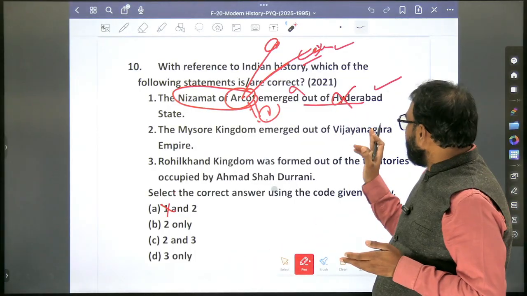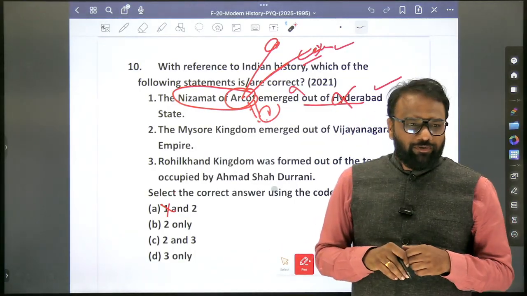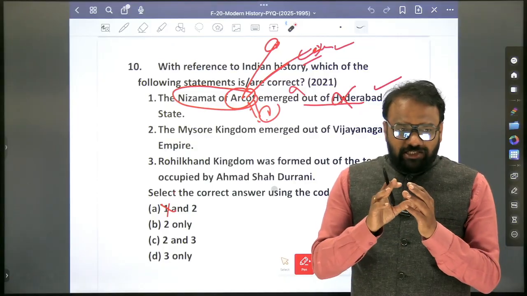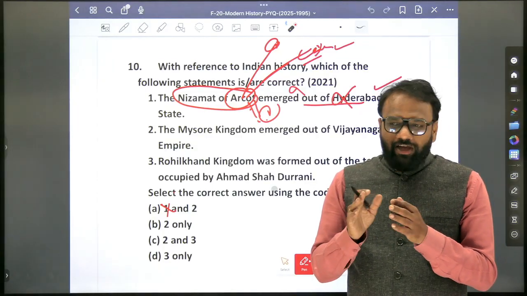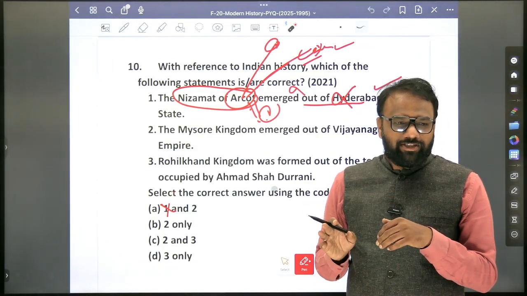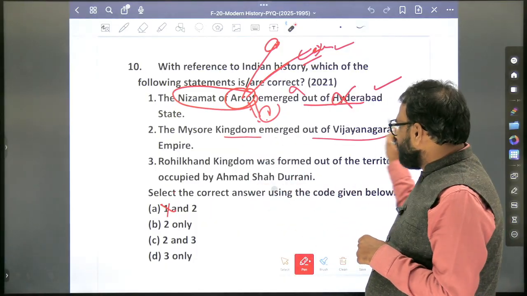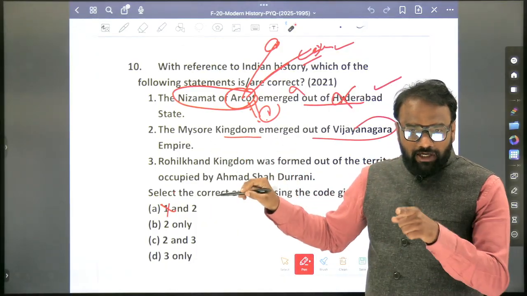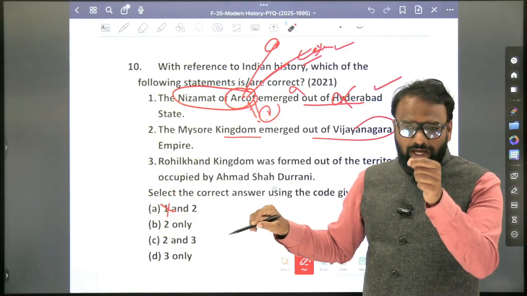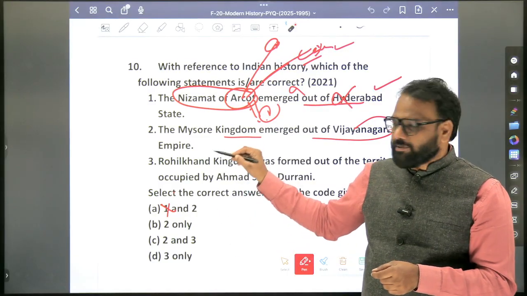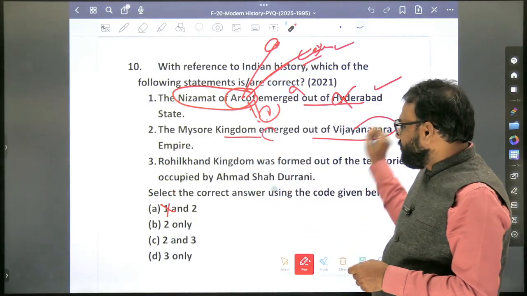When you eliminate one, look at the options. It's a 2021 question. So every year the pattern is slightly changing. In fact, 2024 and 25 are relatively easy, if you look at the previous year trend. So, the Mysuru kingdom emerged out of the Vijayanagara empire. In the book also it has been mentioned, and in the compilation I have made at the end, it is also present.